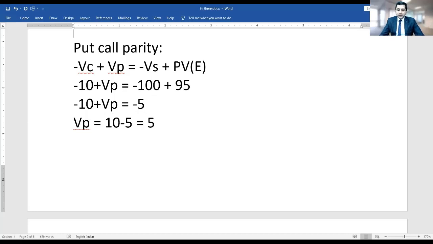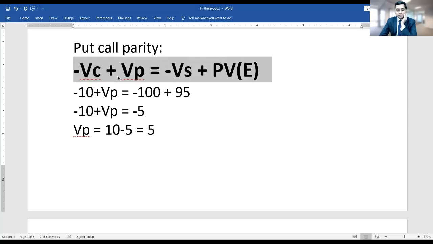So just keep in mind, you need to mug up this equation. Value of call, value of put, value of stock, present value of strike price. These 4 items you need to keep in mind. If you know any 3 items out of these 4, then you can calculate the balancing 4th item.